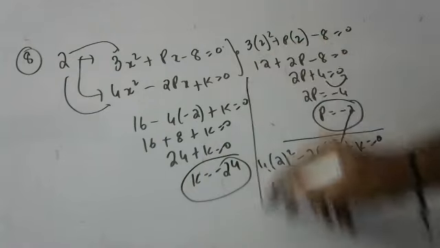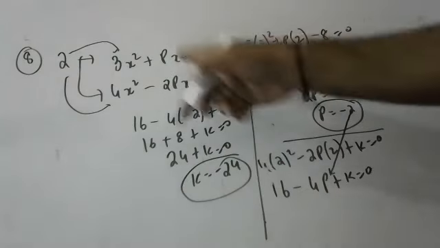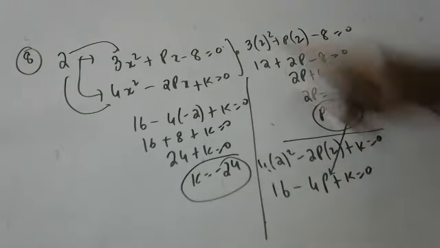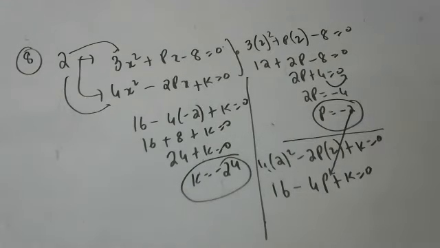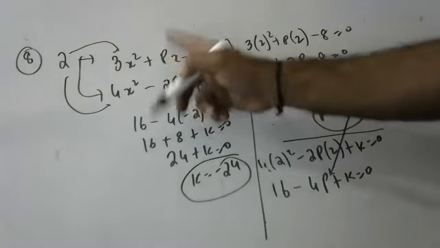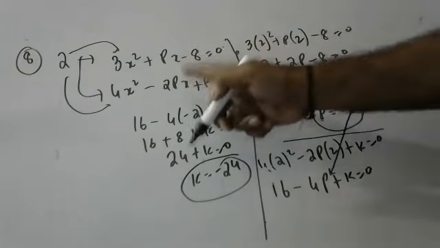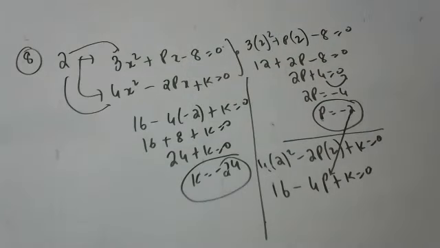That's it. Over. So 2 I substituted here, I found out p. p I substituted here, I found out k. Again I'm saying, 2 I substituted here, I found out p. p I substituted here, I found out k. That's it.